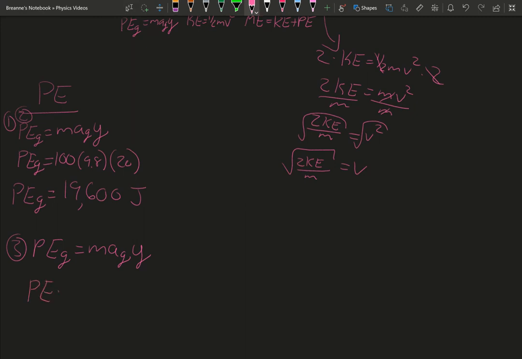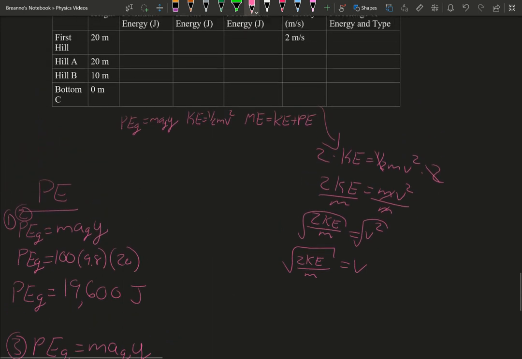And the following buses in the following order. So mass is still 100. Acceleration due to gravity is 9.8. But in this case, our height is 10. So you just plug that in, and you get that the potential energy is 9,800 joules.